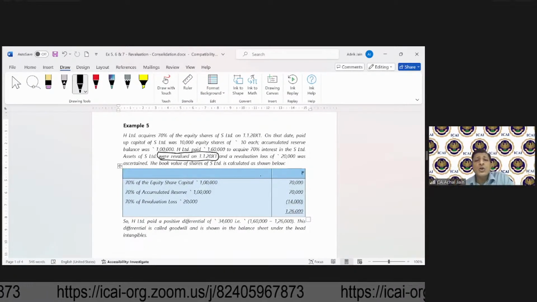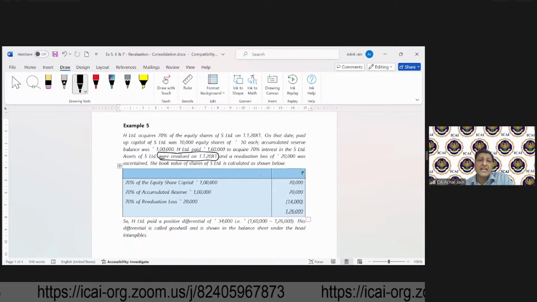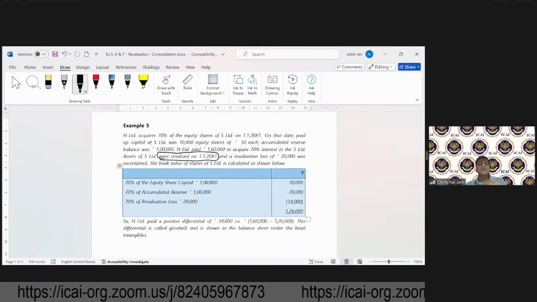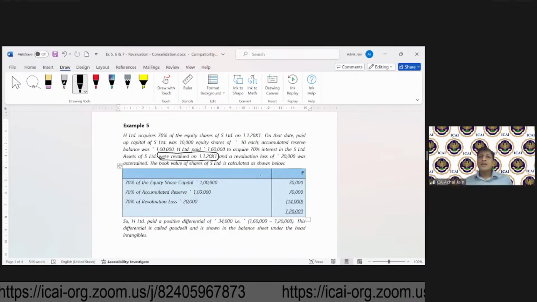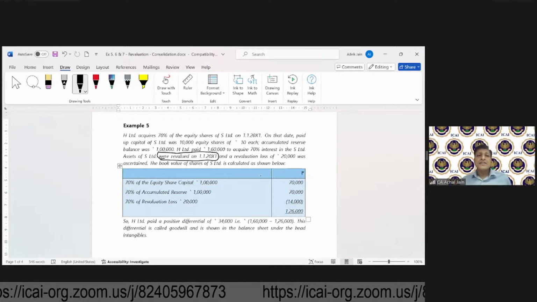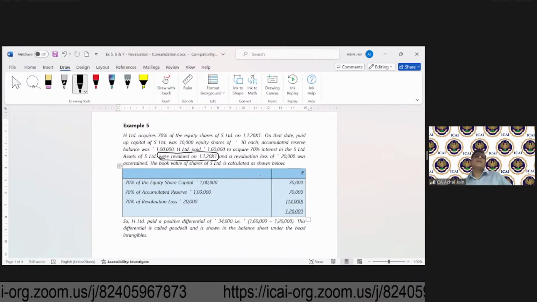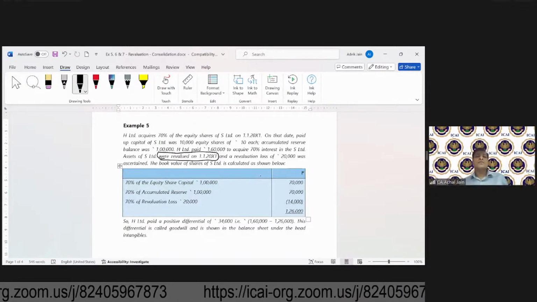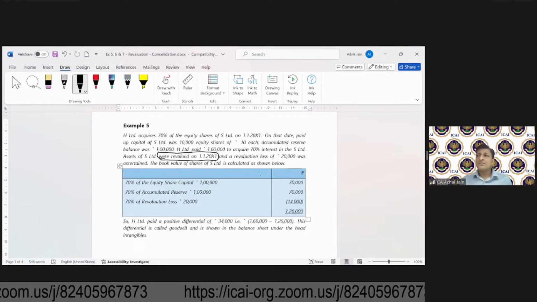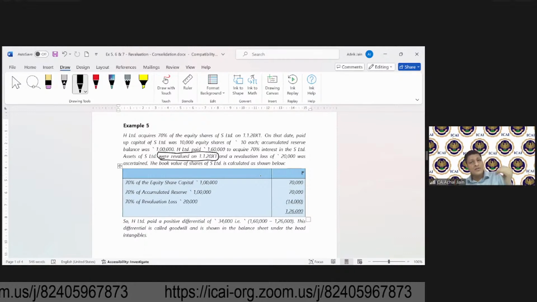And a revaluation loss of 20,000 was ascertained. What do you mean by they were revalued? It means it was decided that when the assets of S Limited are taken over, they will not be taken over at book value. Some of the assets will be revalued, and that revaluation resulted in a loss of 20,000.